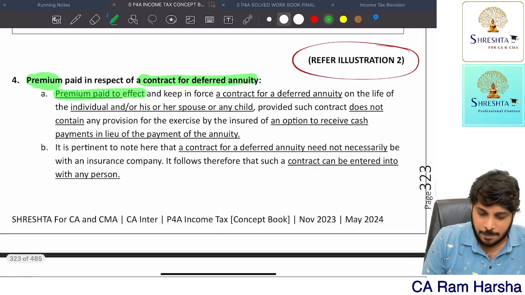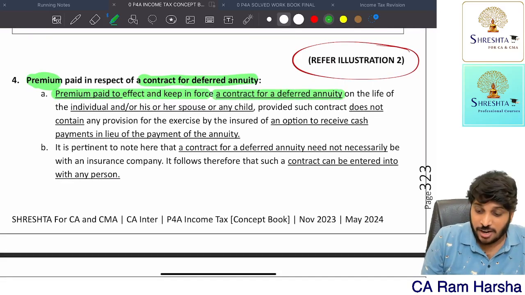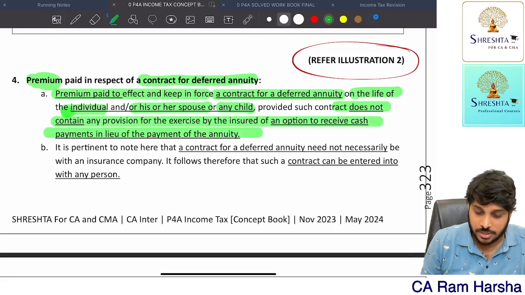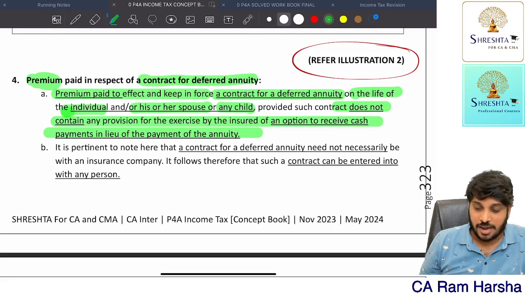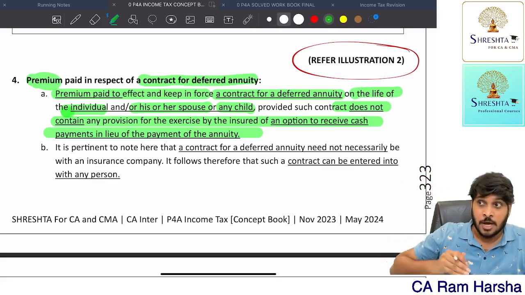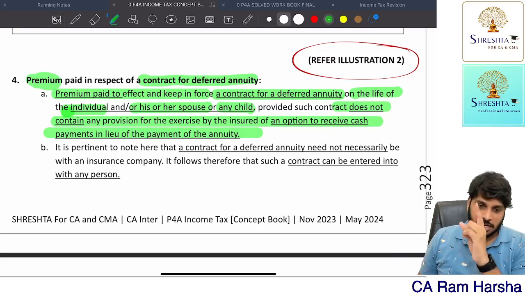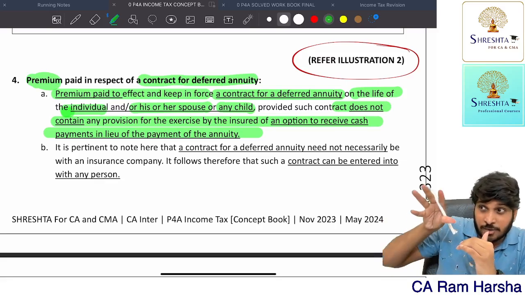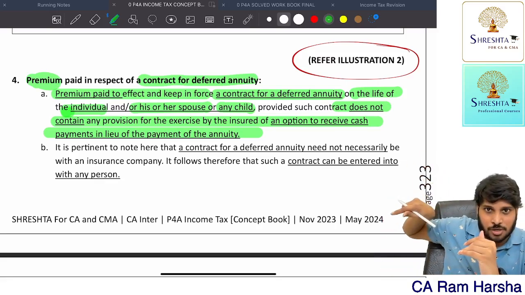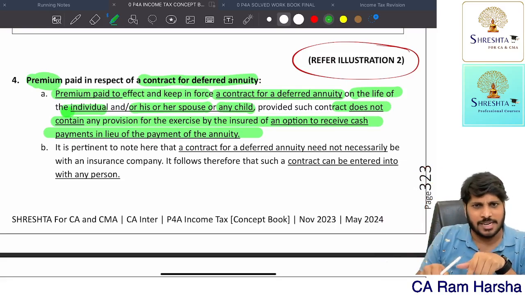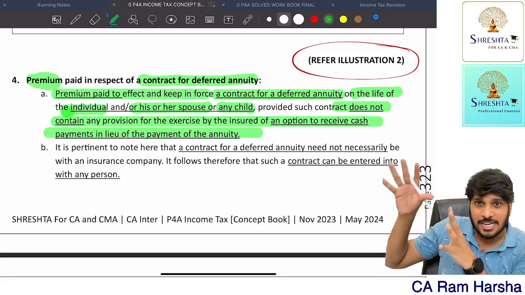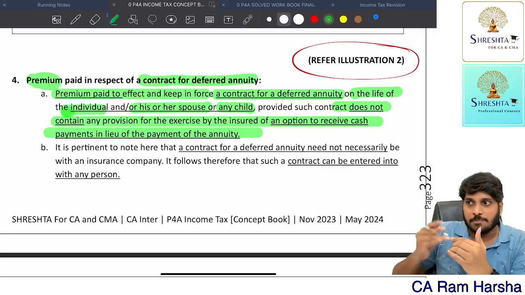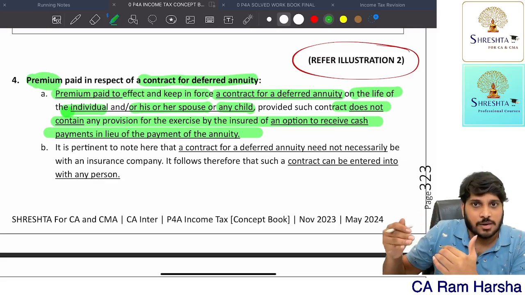So, any premium paid to effect and keep in force a contract of annuity on the life of the individual, spouse, or children, provided the contract does not contain an option to receive cash payment in lieu of the payment of annuity. Annuity means only monthly payment you should receive. Suppose if at all you're receiving a lump sum amount at a time, it is fully taxable. That deduction you will not get. So if you are making any payment for annuity where you will receive after a certain number of years monthly some amount as a mature retirement purpose, then only you will get deduction. Suppose you are paying premium every year and you are suddenly getting a lump sum at one point of time. That is not annuity. Whatever you are paying every month or every year, you will not get deduction.